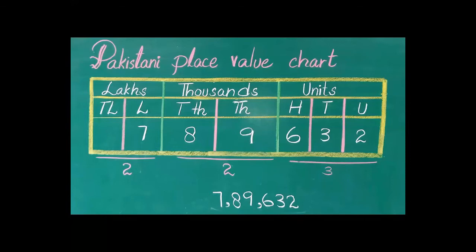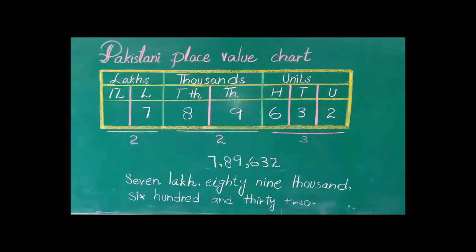Now I tell you in words. Here you see, now read from the left side. 7 lakhs. You will write it in words in this form. Then comma, because one group ends here. 89,000. Then again we put a comma because the group ends here. And then the next one is 632.